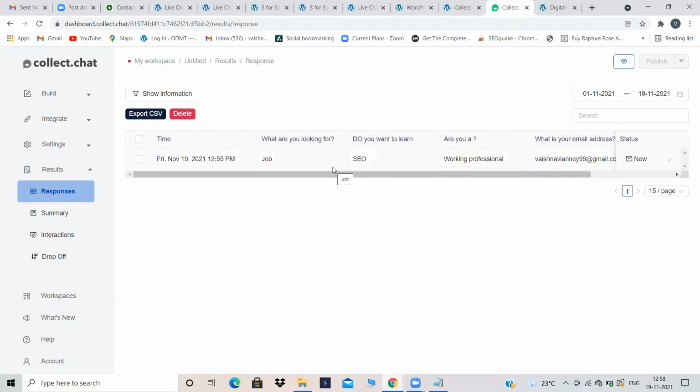You can ask the name of that particular person also. So to see the results, to see what they have entered, you have to go into results, responses. This is where you can see the results of the particular user. This is about collect.chat.